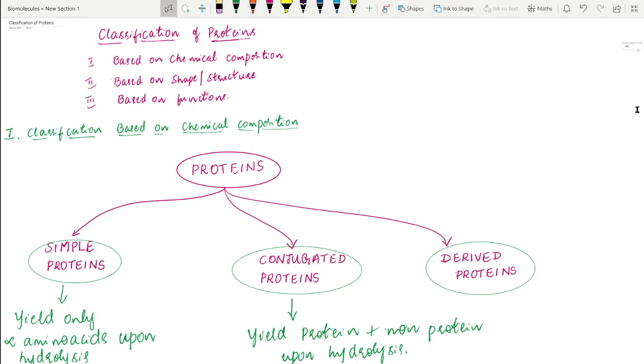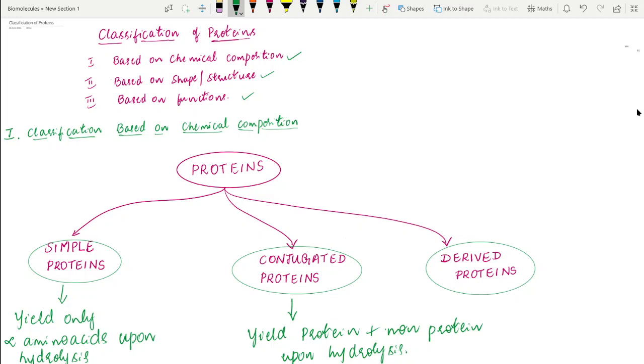Students, in this session, I'm going to explain to you about the classification of proteins. Proteins are classified based on a wide variety of methods. You have the classification based on the chemical composition, classification based on the structure or shape, and classification based on the functions. In this session, I'm going to explain the classification of proteins based on their chemical composition and based on their shape or structure.